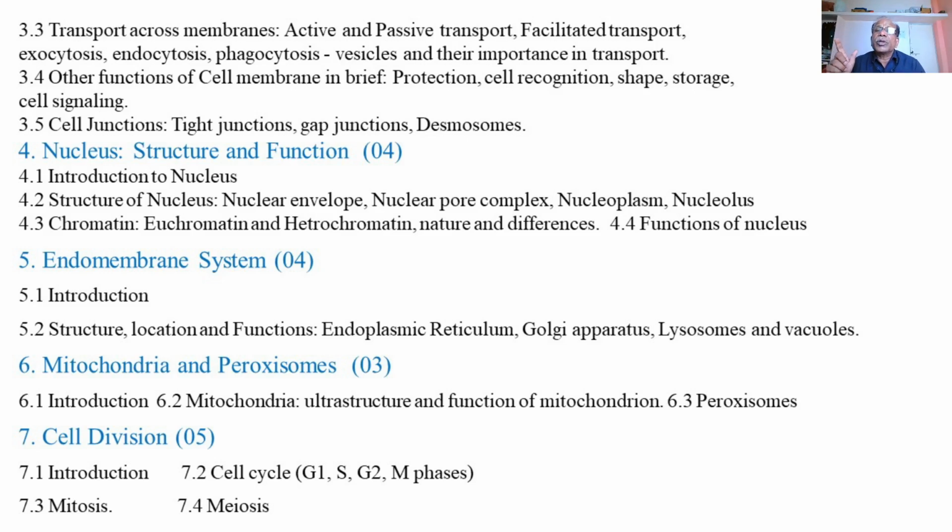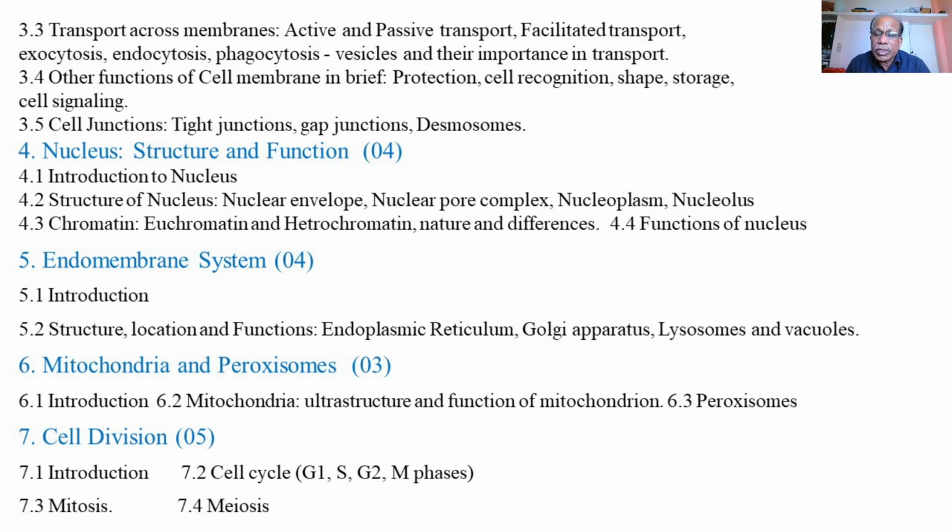So harmful peroxide is transformed into oxygen. Harmful peroxides which are produced in the cell are transformed into oxygen, which is a harmless substance, and this particular function is performed by the peroxisomes.